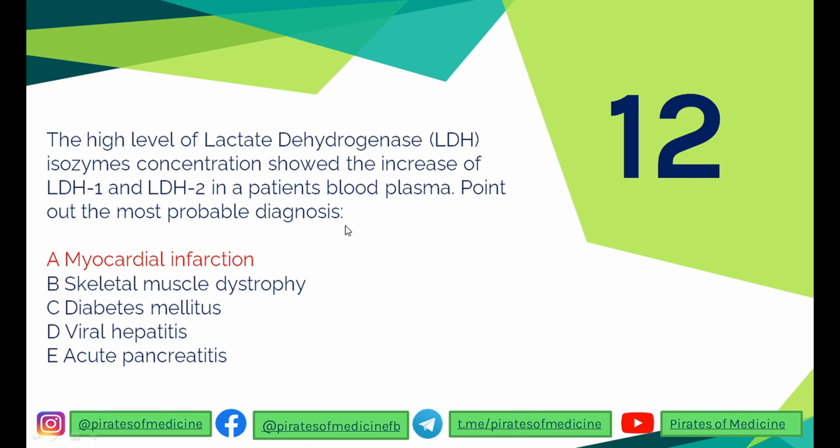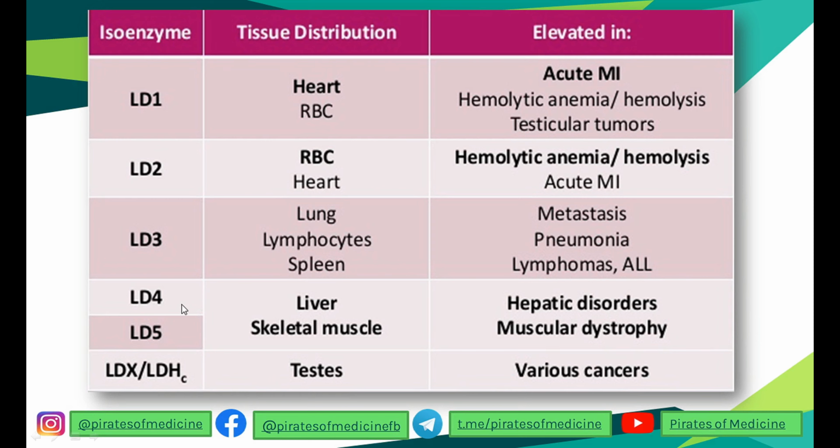So we read this in biochemistry that LDH enzyme has 5 types of isoenzymes normally. First and second are present in RBCs and heart, and first is more in heart and second is more in RBCs. The third isoenzyme is present in lung, lymphocytes and spleen. Fourth and fifth is present in liver and skeletal muscles. I told you that these enzymes can act as biochemical markers, because when there is any injury to any cell of any tissue, the cellular contents they release into the blood.